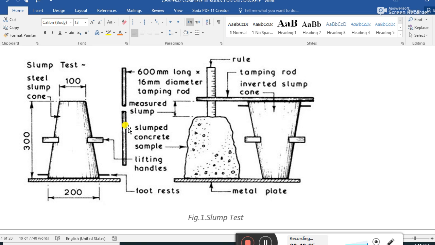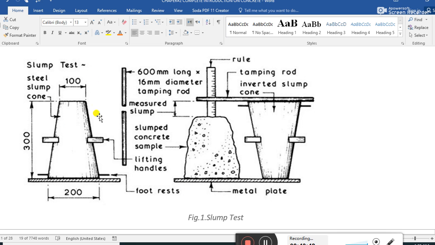Guys, once we pour the concrete inside this slump cone apparatus in 3 layers and 25 times, using this tamping rod we hit the concrete to settle uniformly on all portions. And again, this is the plate.